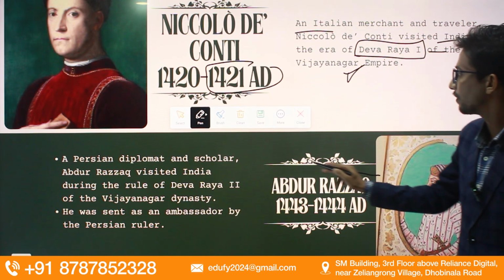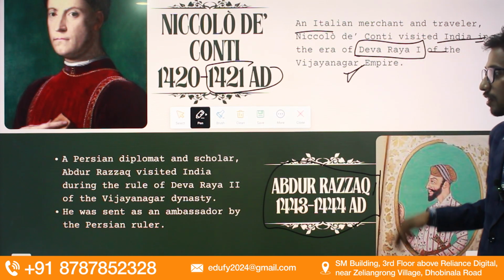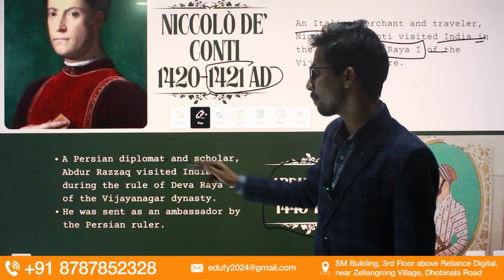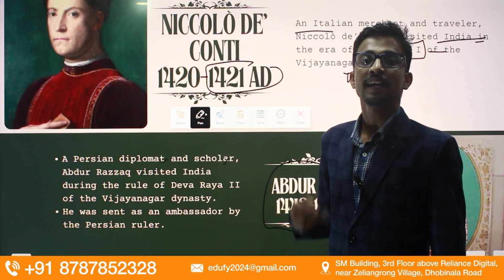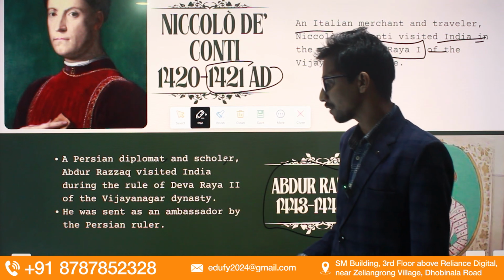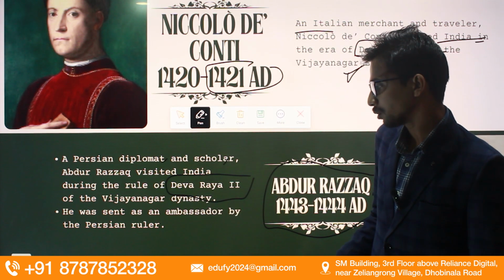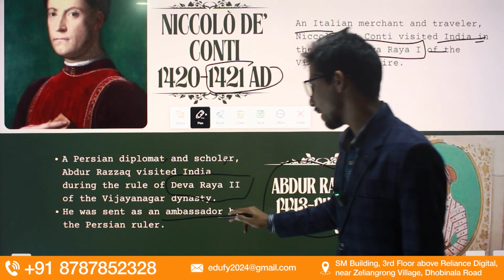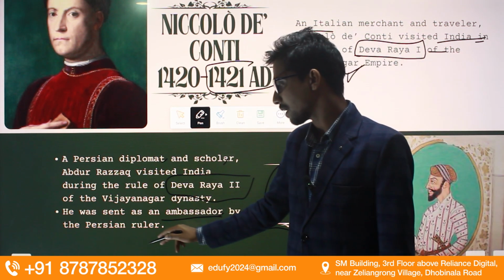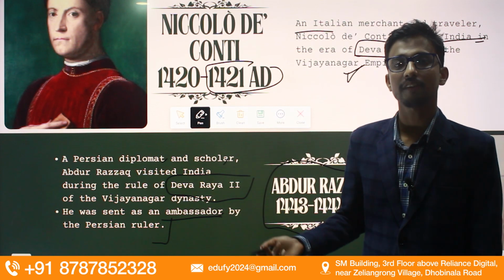There is one more traveler named Abdul Razak. He was a Persian diplomat and scholar, who visited India again during the reign of the Vijayanagar Empire, under Devraya II, and he was sent as an ambassador by the Persian ruler.